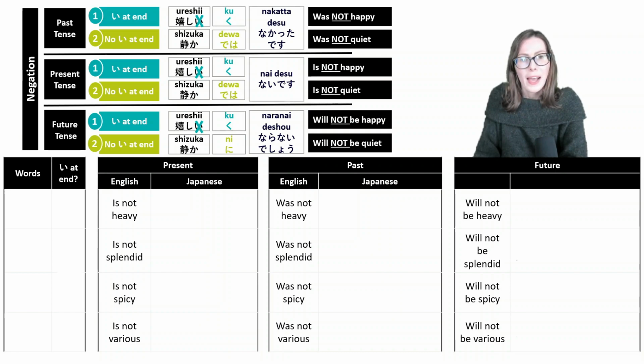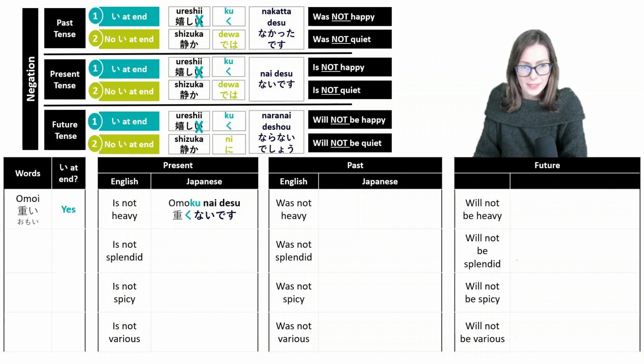First question, how do you say heavy in Japanese? In Japanese, it would be omoi. Now let's see which type of adjective is this. Is there a hiragana I at the end? Definitely yes. So how do you say is not heavy? The pattern is in front of you. So it would be omoku nai desu, right?